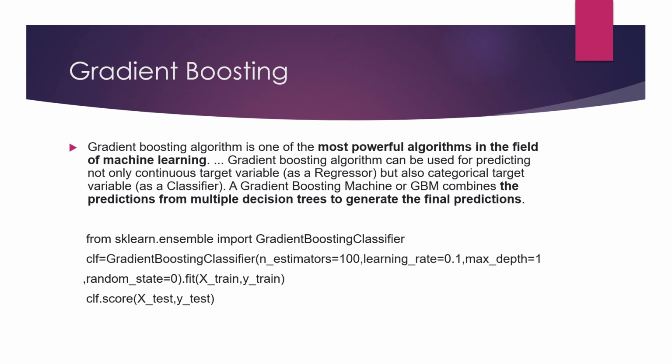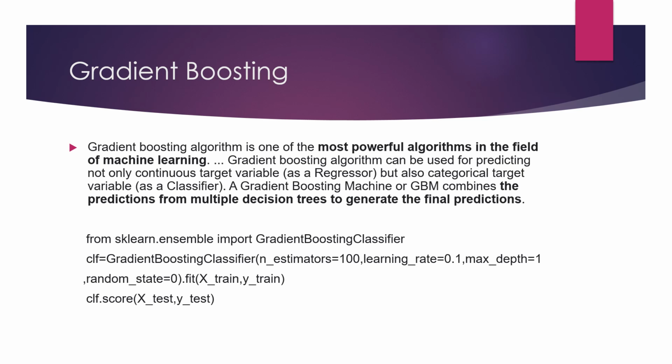So this is the application of learning rate: it optimizes every step of our tree and minimizes our function. That is something about learning rate. Max depth and random state you know, and n_estimators, I have given randomly as 100. You can change it and give 50, 70. Then again we will split our data into training and testing, and predict the score using X_test, y_test. These things we know, and now we are familiar with these.